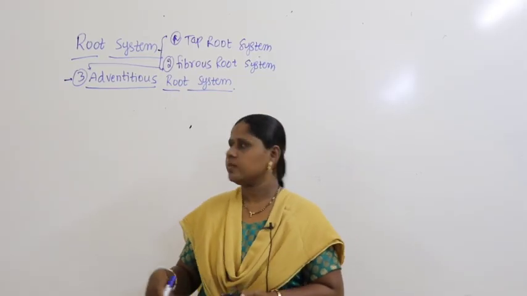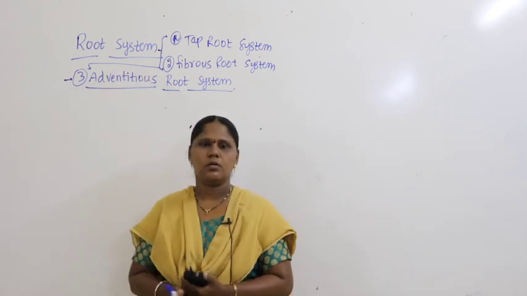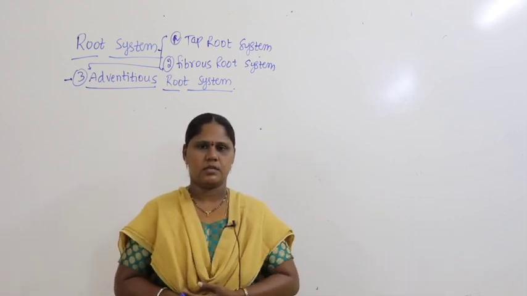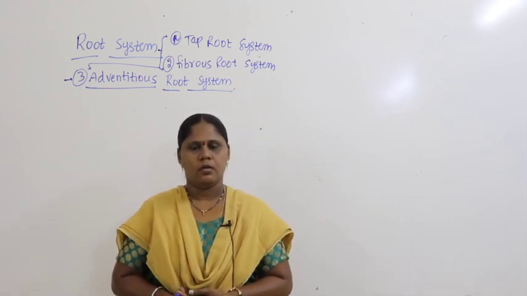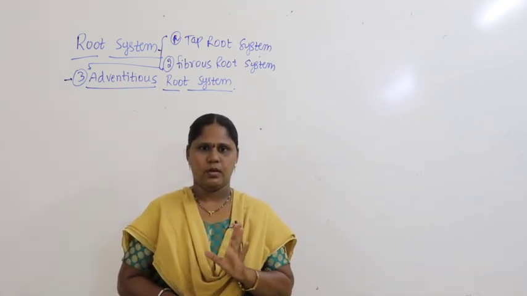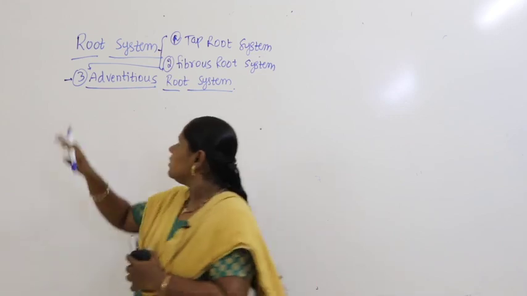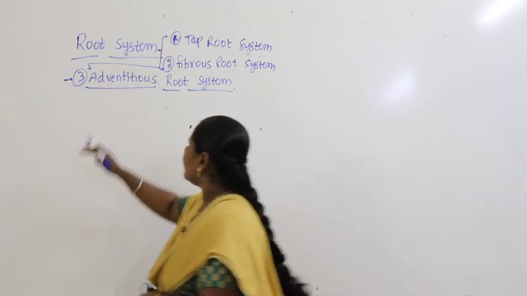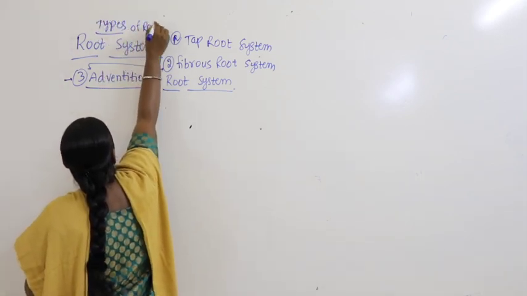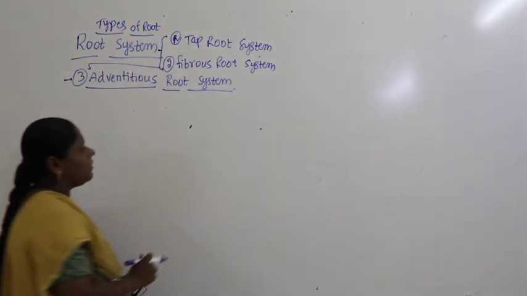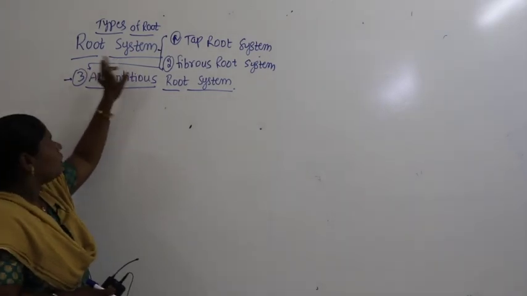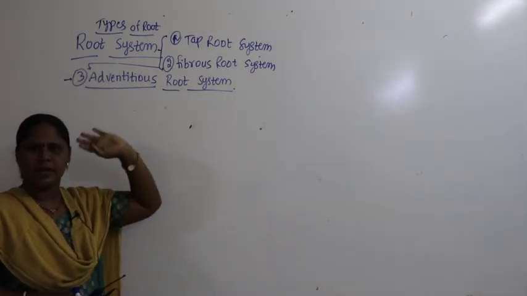Hello students, now let us continue with root system. If you can recollect what we have discussed about root so far, what are the things we discussed? What we have discussed is types of root. What are the two types of roots we have studied? So in the root system, where are we in the discussion? We are in the discussion of types of root. So what is the concept we are discussing now? Root system.